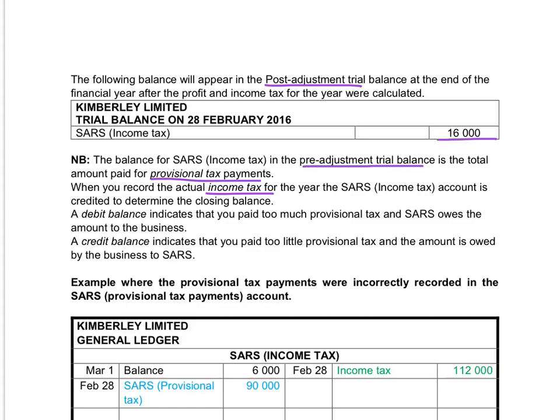If there's a debit balance, it indicates that too much provisional tax was paid to SARS, and that means that SARS owes money to the business. If there's a credit balance, it indicates that we paid too little provisional tax and that the business owes the amount to SARS.